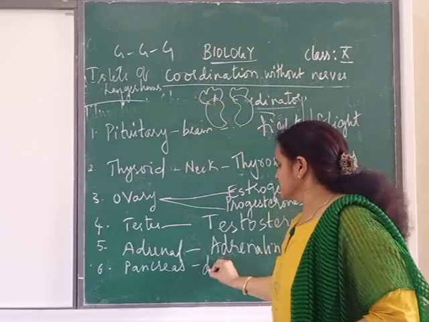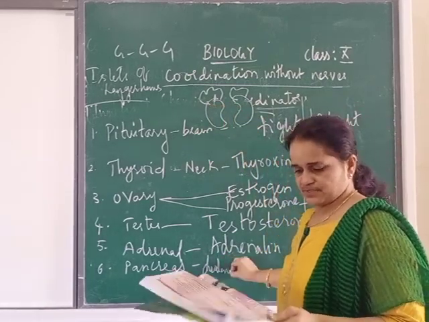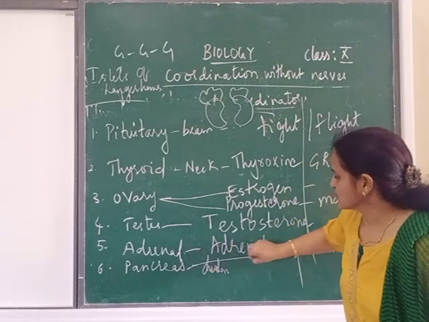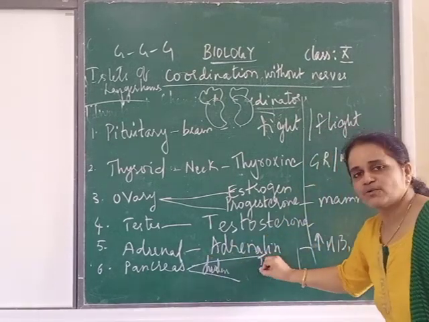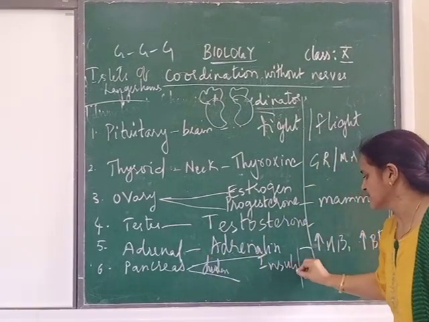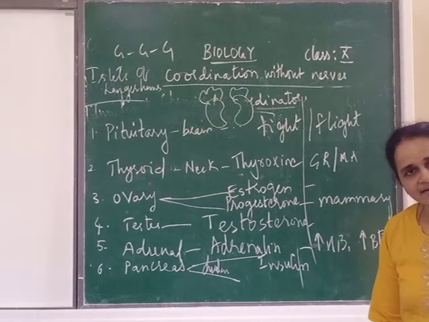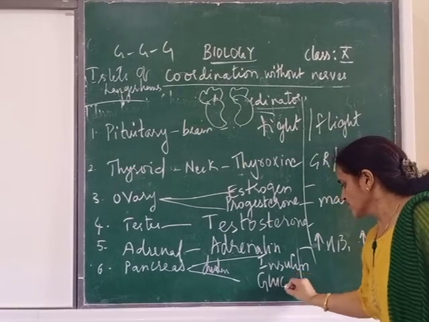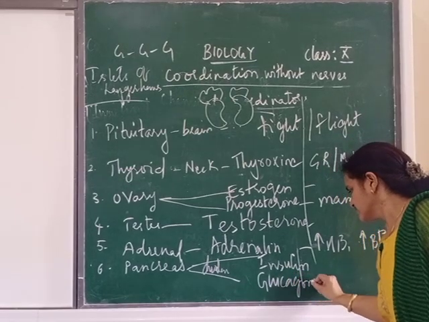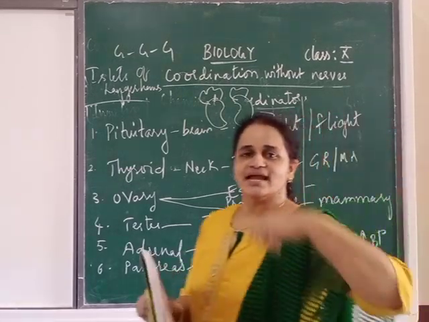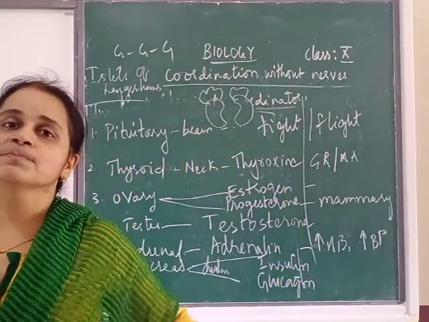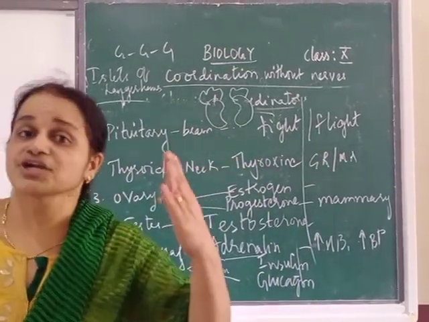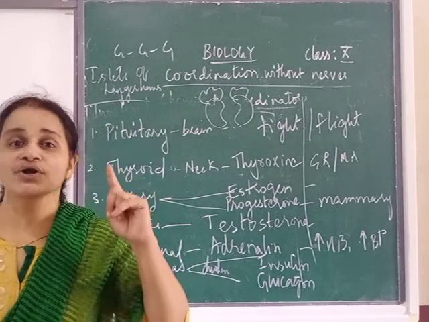The pancreas is near the duodenum. Duodenum you know. Now we will see the pancreas also secretes two hormones. One hormone you already know, insulin. Did you understand? Insulin. Another one is, look to the board, glucagon. So insulin and glucagon are secreted by whom? The pancreas. Location of the pancreas is near the duodenum.